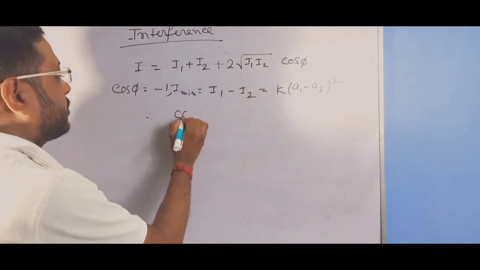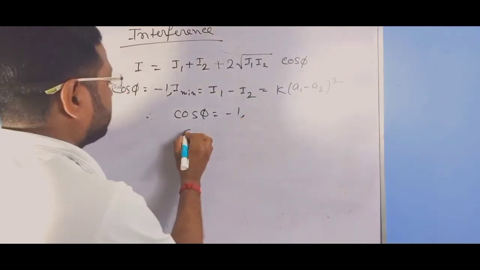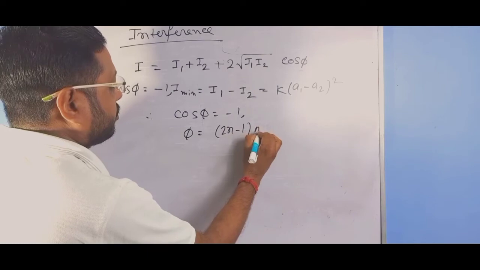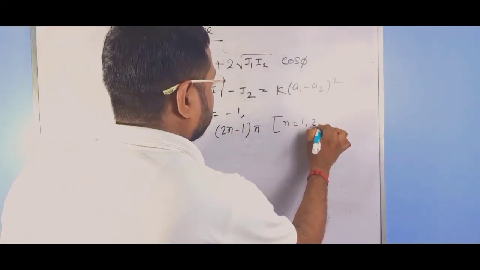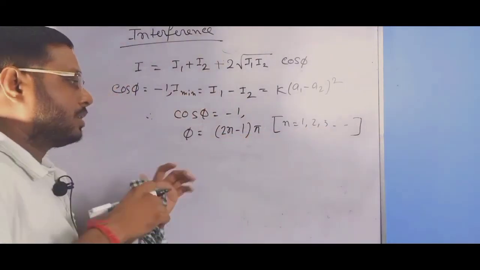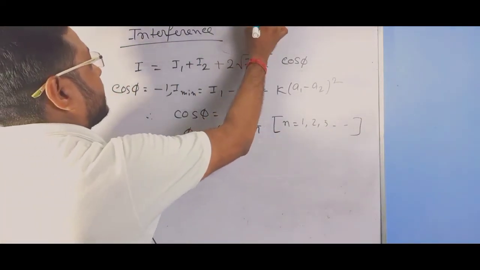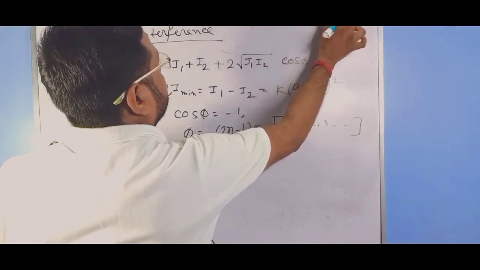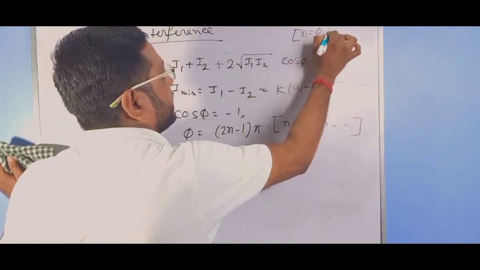Then if cos phi equals minus 1, then phi equals (2n minus 1) into pi, where n starts from 1, 2, 3. In other books, this is written as (2n plus 1) into pi, but there n starts from 0, 1, 2.